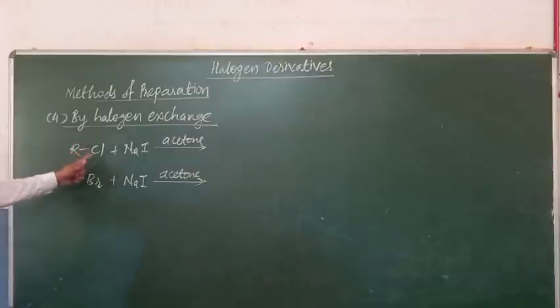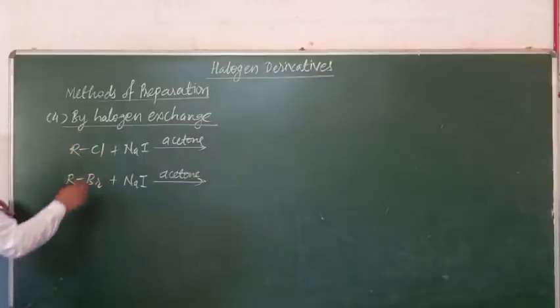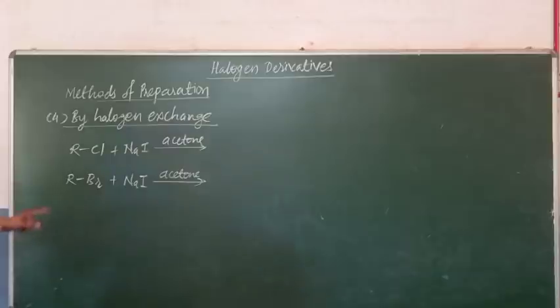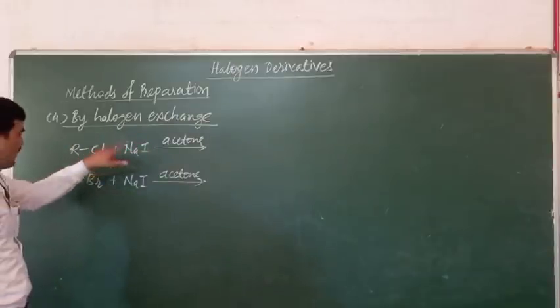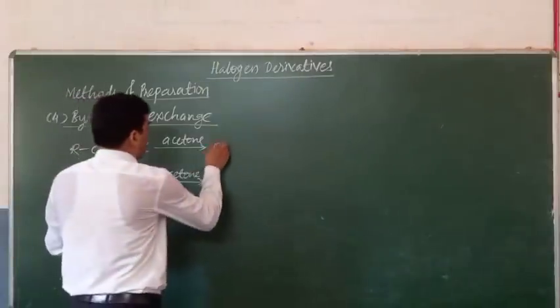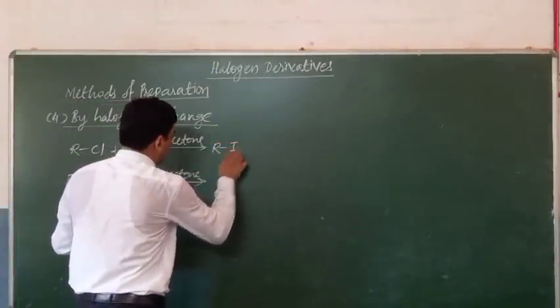Then there is the exchange of halogen. Halide ion gets exchanged. Cl negative gets exchanged by I negative, and there is the formation of the corresponding alkyl iodide.